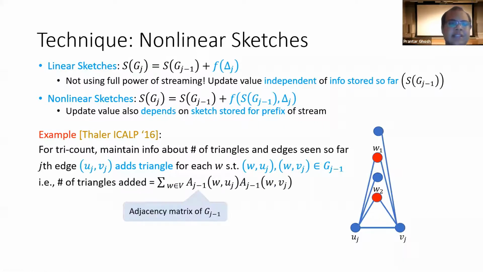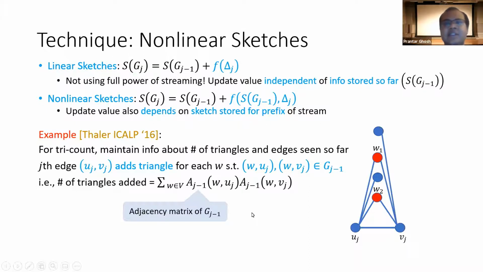To be precise, the number of triangles added by the jth edge update is simply the (w, uj) entry of A(j-1) multiplied by the (w, vj) entry of A(j-1), summed over all w in V. Here A(j-1) denotes the adjacency matrix of G(j-1).